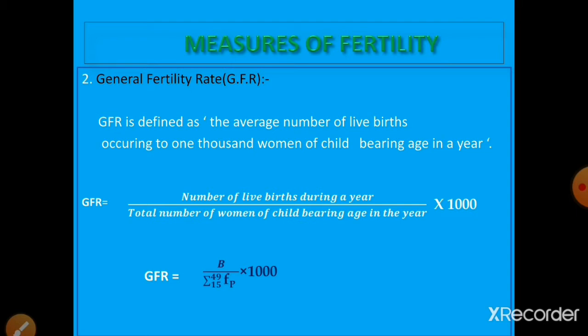Please remember, while calculating GFR we have a condition. What is that condition? For calculation of GFR we need only the female population, and we want the age group of only 15 to 49. This means we do not consider above 49 age group, and below 15 age group.